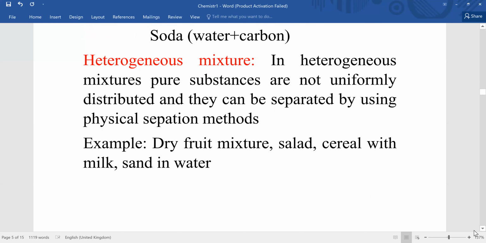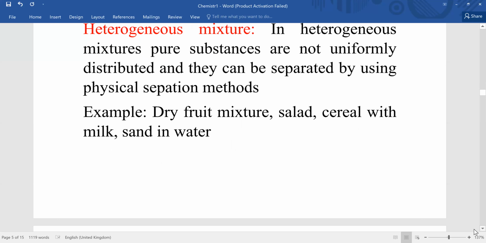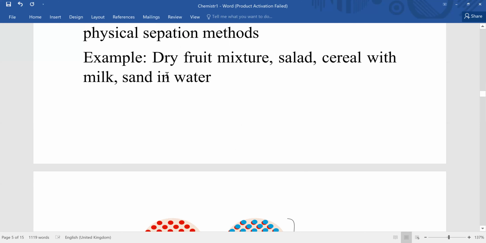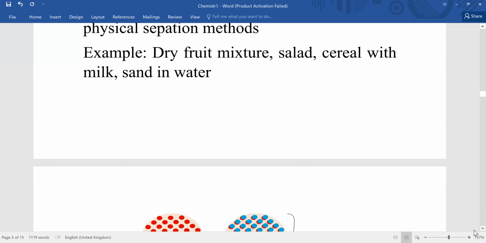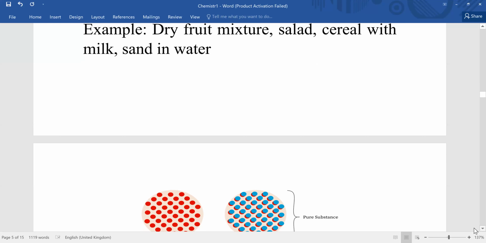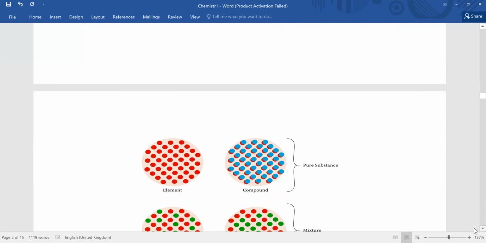Coming to heterogeneous mixtures, in heterogeneous mixtures also there will be two or more pure substances, but they can be seen with our eye and they can be separated with the help of physical means like hand sorting, filtering, sieving, etc. For example, sand in water. You can see sand and water separately, even though it's a mixture. We can remove sand from water by filtration, which is a physical means. That's why sand in water is an example of a heterogeneous mixture.